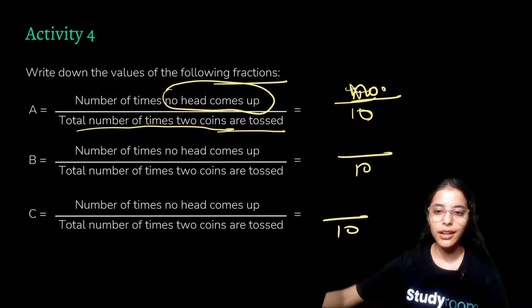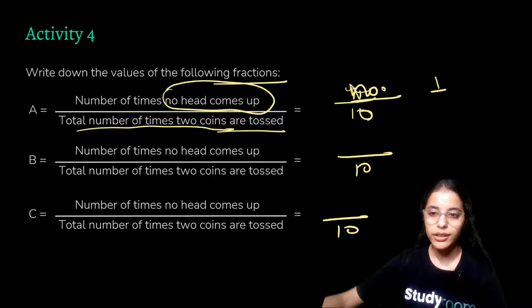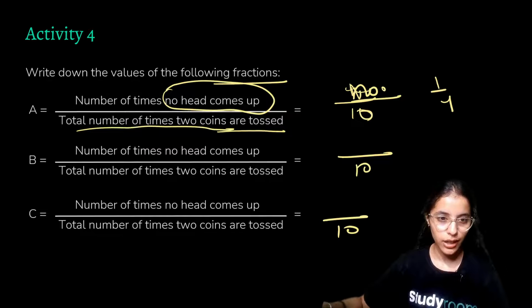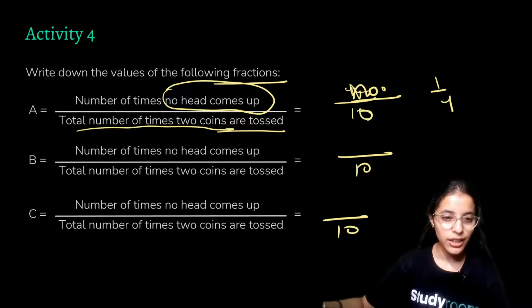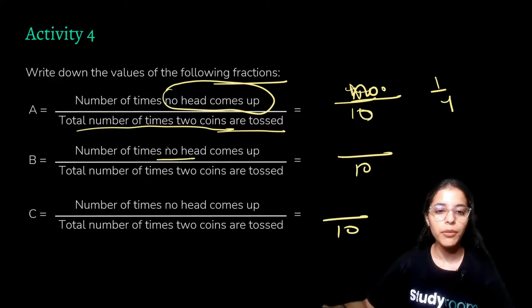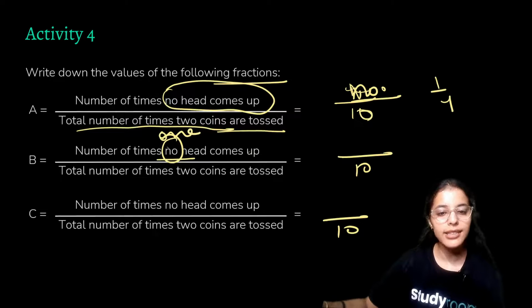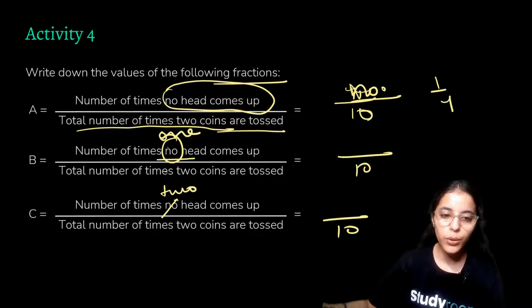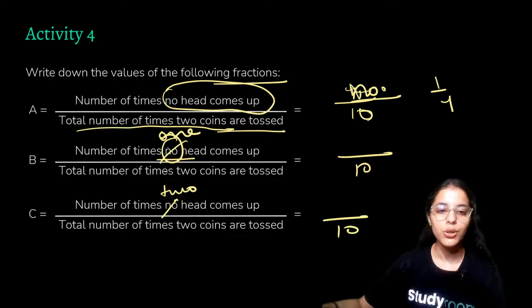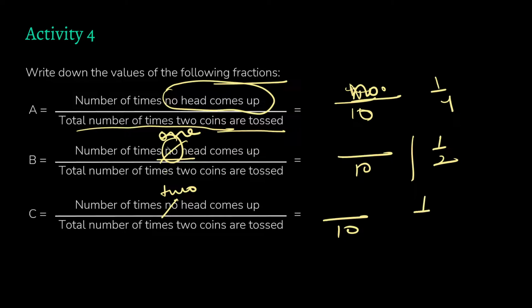Similarly here, the number of times no head has come up will come close to 1/4. Actually, there's a little bit of mistake over here: the number of times one head will come up should be here, and the number of times 2 heads have come up should be here. So whenever one head comes up, it will be 1/2, and whenever 2 heads come up, it will be 1/4.